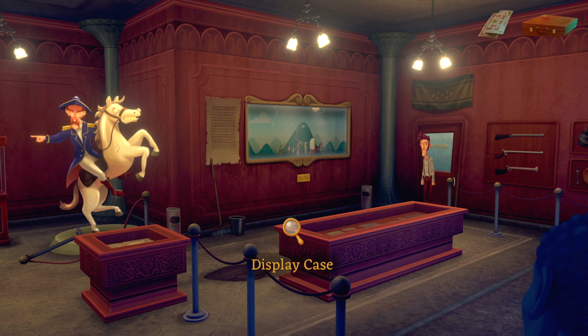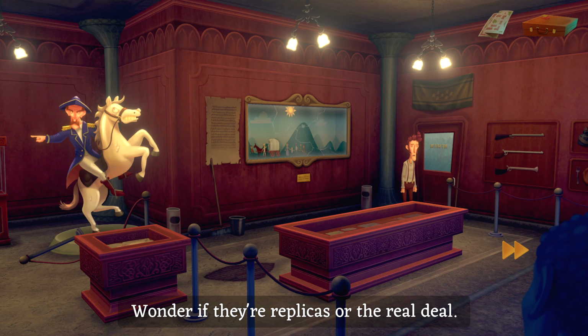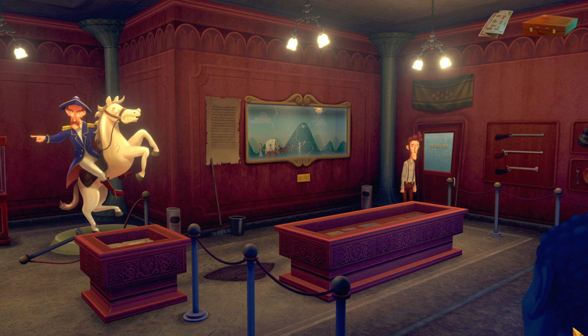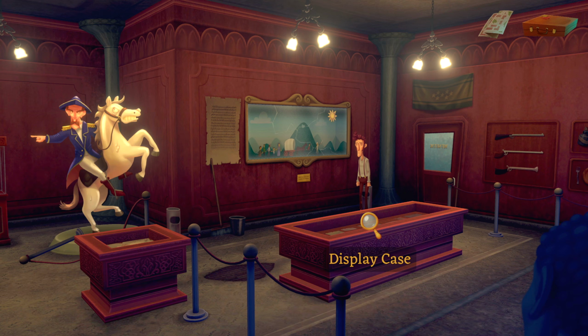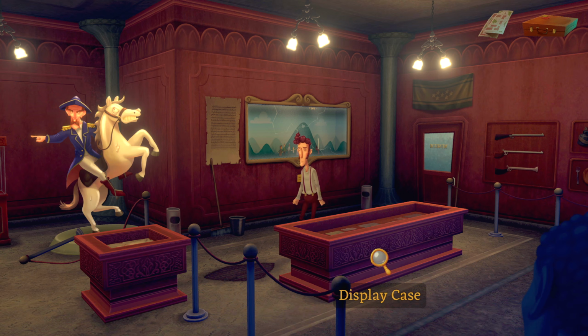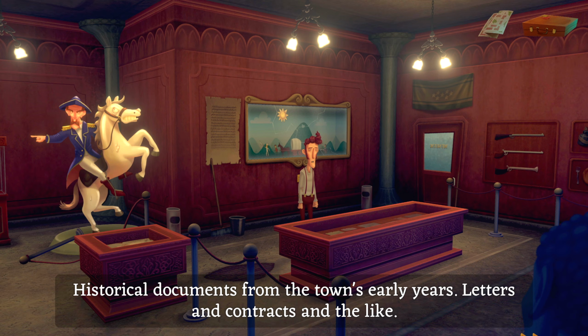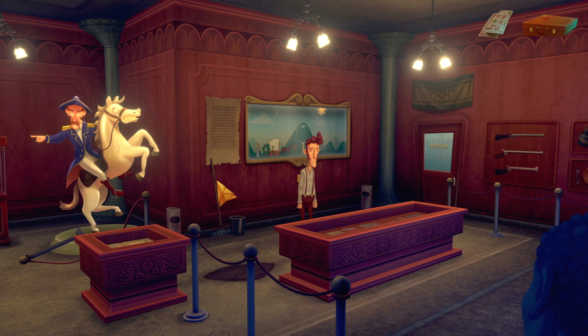What have we got in here? A load of muskets on the wall. Wonder if they're replicas or the real deal. One way to find out. What's this diorama about? It's the first construction paper settlers arriving in construction paper Villa Ventana. Wonderful. Okay. What's displayed down here? Historical documents from the town's early years, letters and contracts and the like. Okay.